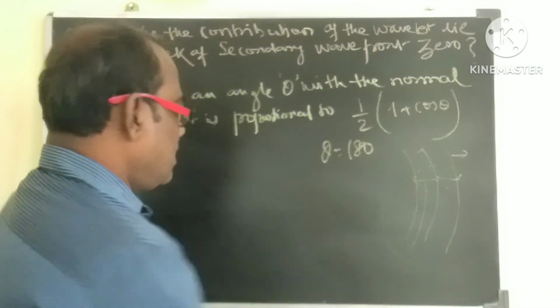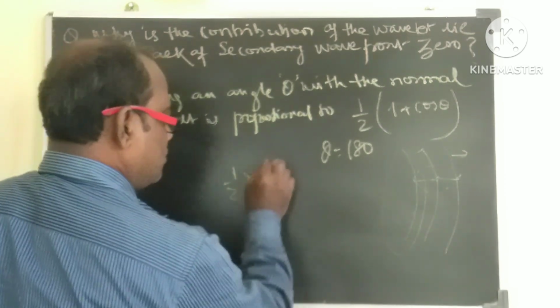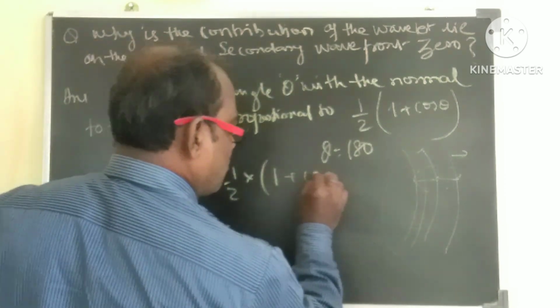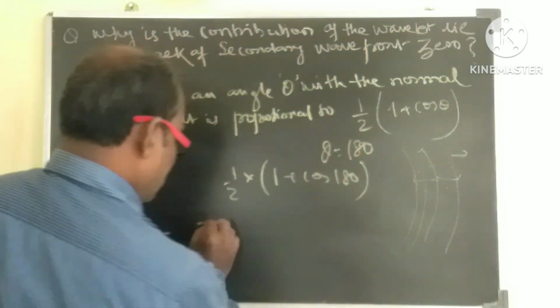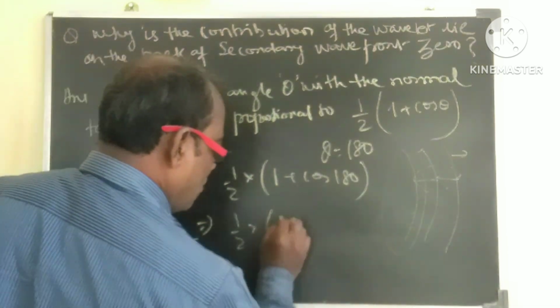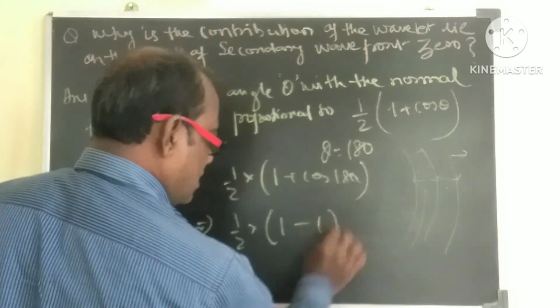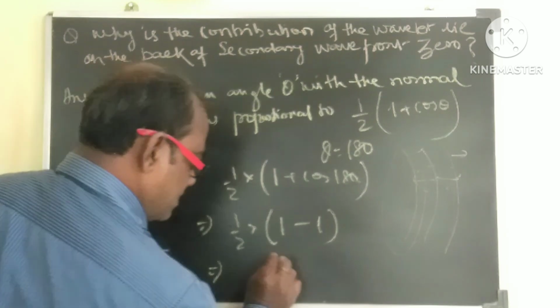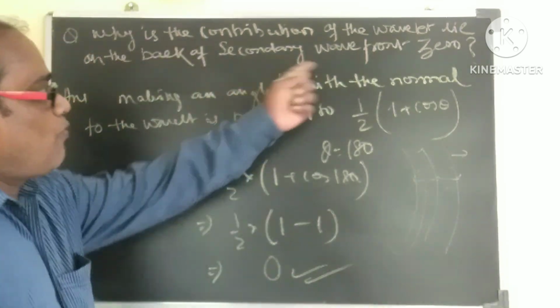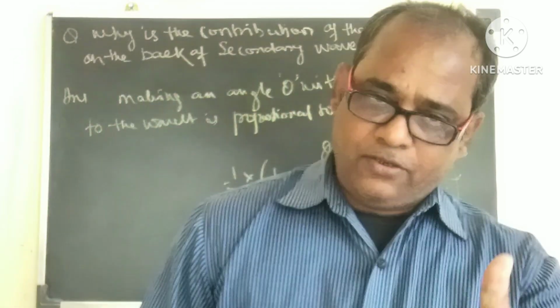So half into 1 plus cos 180 is half into 1 minus 1, and 1 minus 1 is 0. It implies 0. This is the reason why we say it is 0.